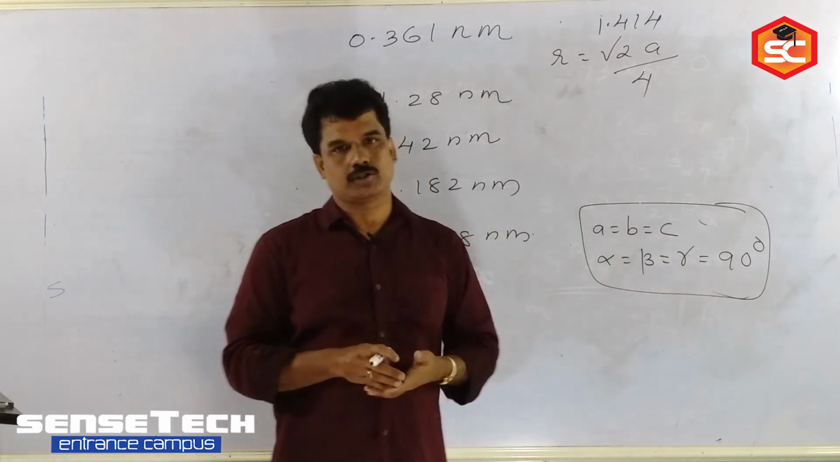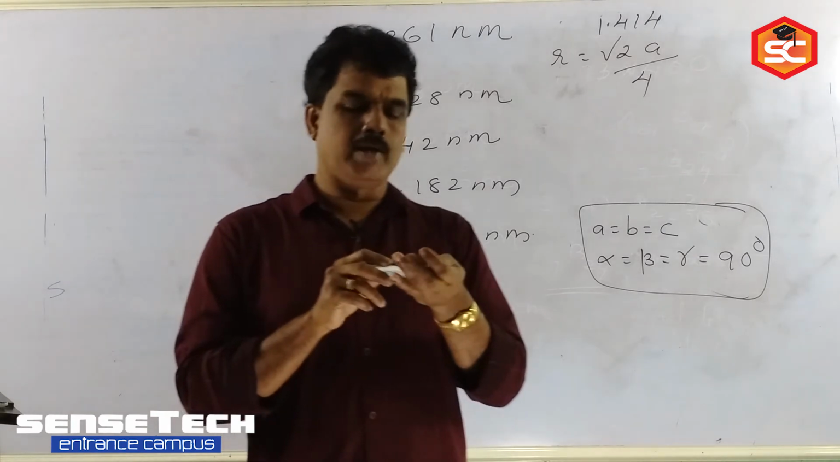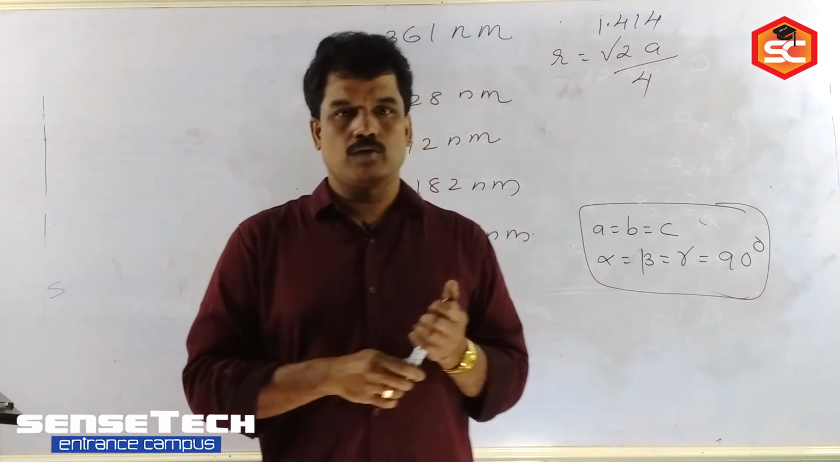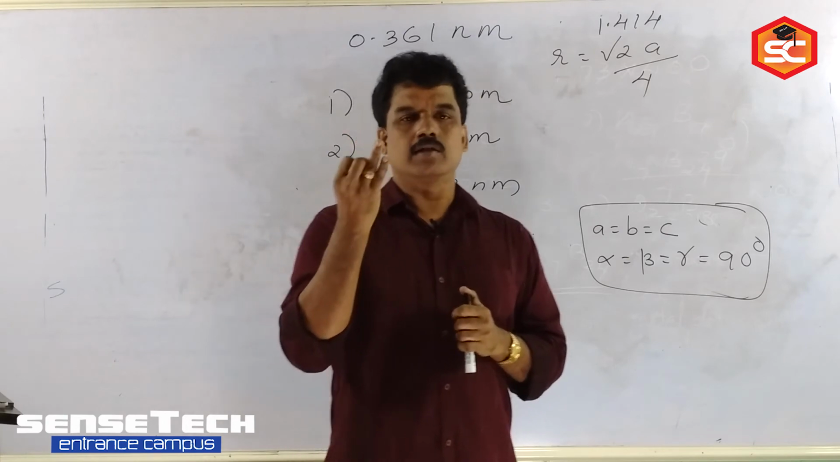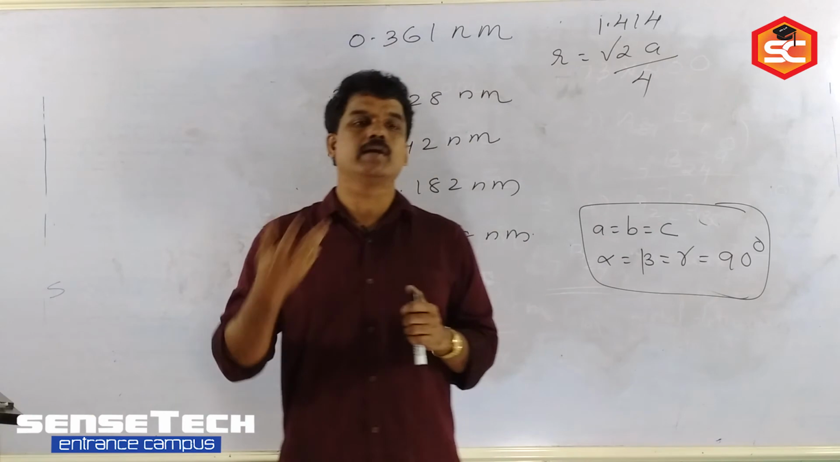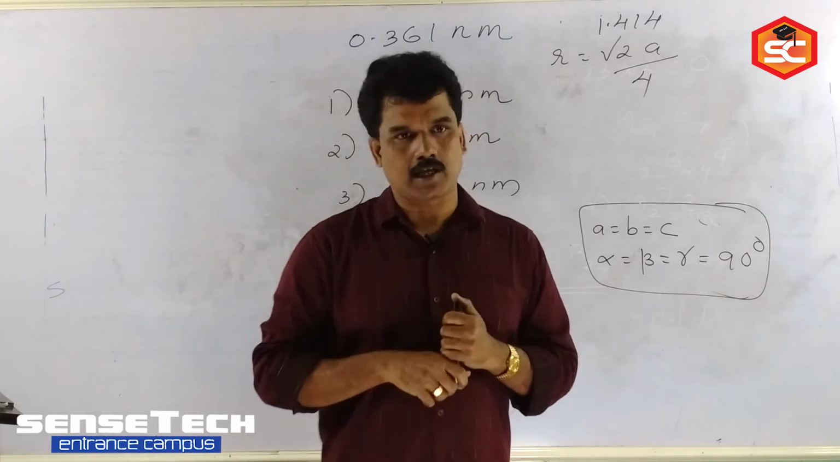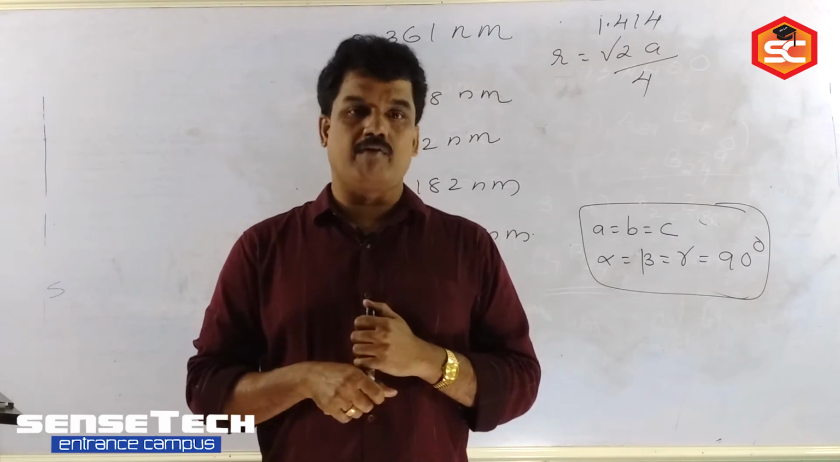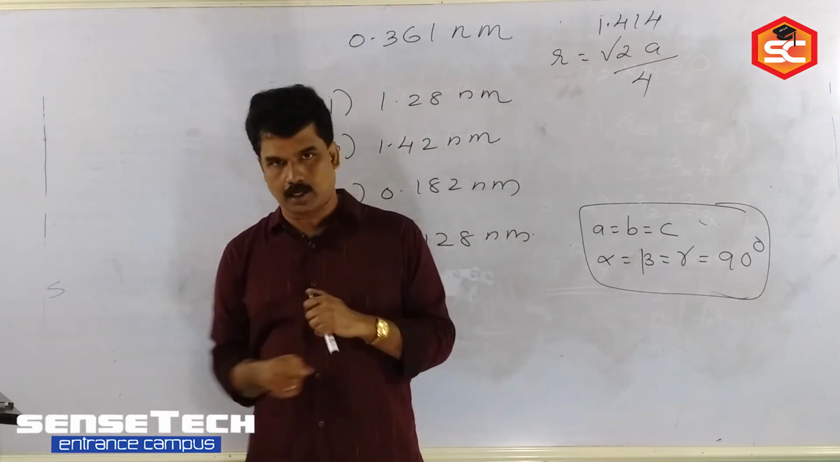Example also you have to study. That table column you have to learn by heart. Based on the lattice point, we noted the symbols: cubic primitive, then body centered, face centered, end centered. Like that, in total how many crystal lattices are there? 14 crystal lattices are there. They are together called Bravais lattices.